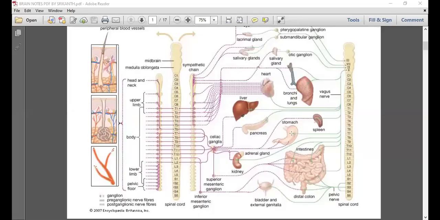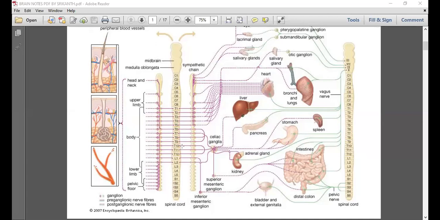Here is the stomach. The postganglionic nerve fibers which are coming to the stomach, whose sympathetic ganglia is the celiac ganglia, have preganglionic nerve fibers coming from T6, T7, T8, T9.